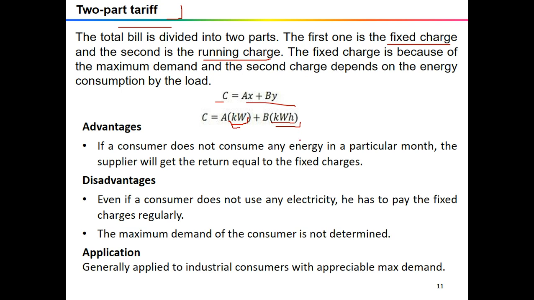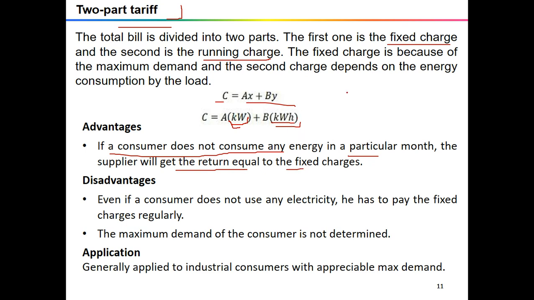So this type of tariff is mostly applicable to industry, which generally has an appreciable maximum demand. Okay, so the advantage of this method is that if a consumer does not consume any energy in a particular month, the supplier will still get a return equal to the fixed charge.